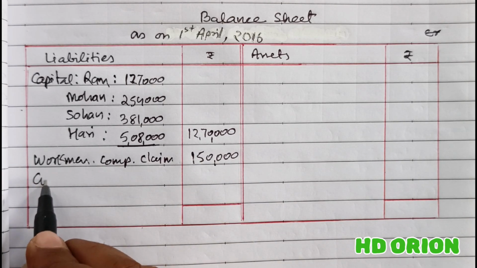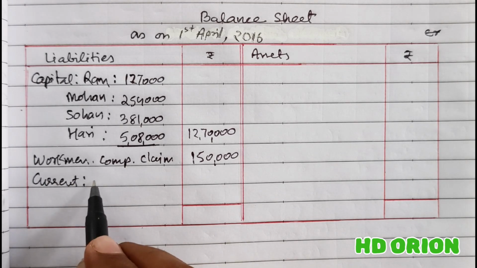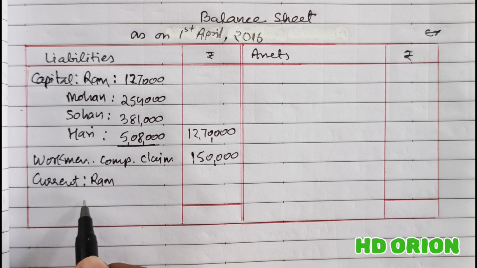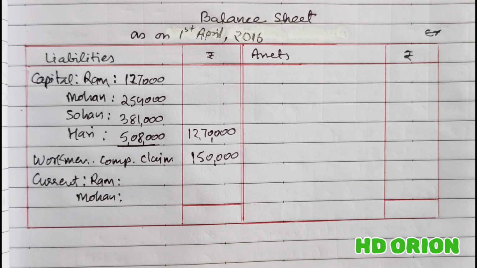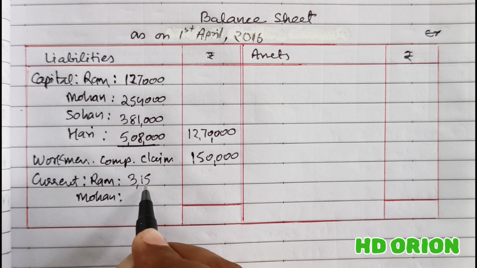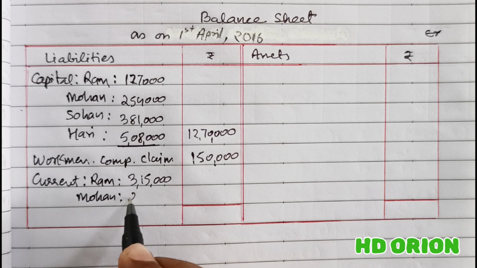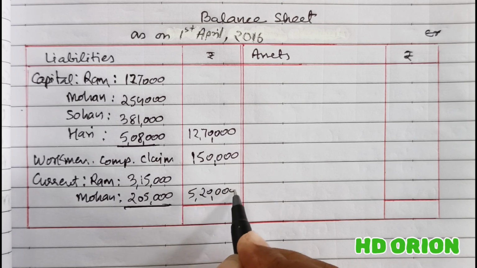Then current account. Current account of two partners, that is Ram and Mohan, because it is showing a credit balance. It is 3,15,000 and 2,05,000. Grand total of which is rupees 5,20,000.